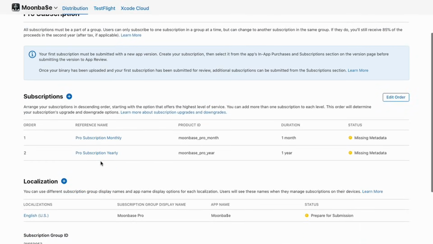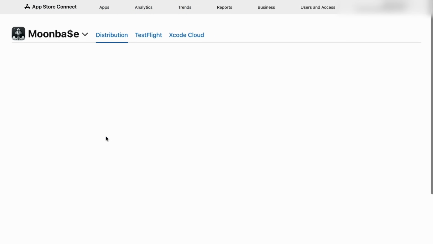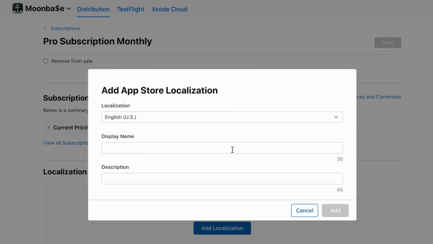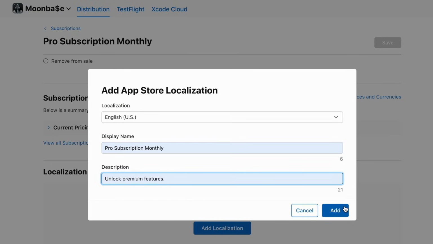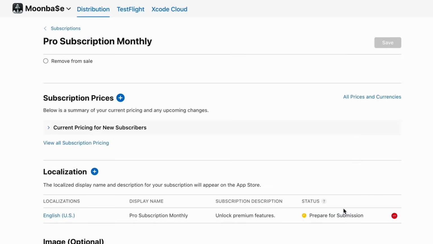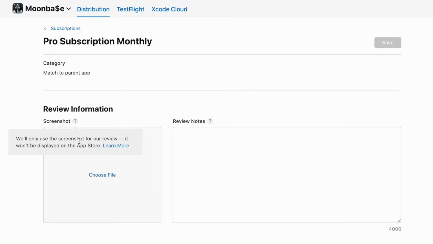Now, one extra thing I forgot to do in this subscription is add the localization. So this is just the names. So I'm going to say pro subscription monthly. The description is unlock premium features. And at the very bottom, you can see here it says we've got to include a screenshot. So this is just for the review process.